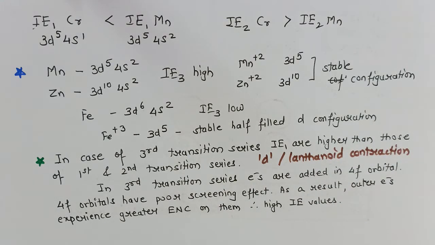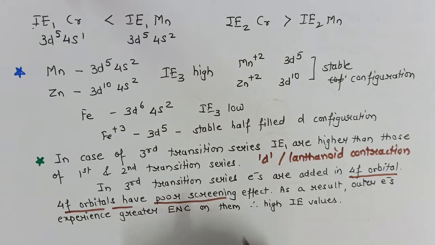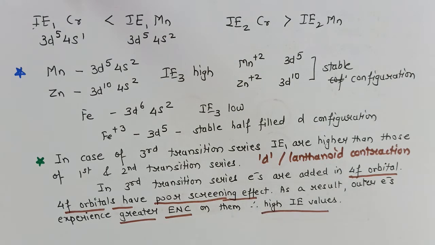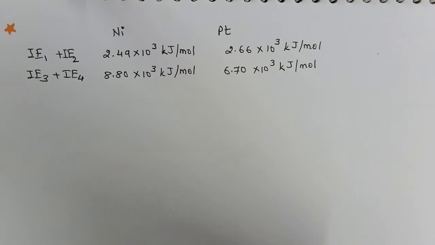Now what happens in third transition series elements? In third transition series, the electrons are added in 4f orbital. And there, 4f orbitals being larger in size, they show very poor screening effect. Since the screening effect is very poor, the effective nuclear charge experienced by the outermost electrons is very high. The nucleus will hold the electrons tightly and therefore they will show high ionization enthalpies.